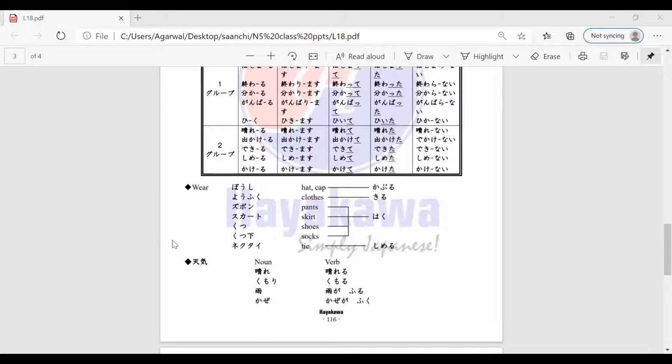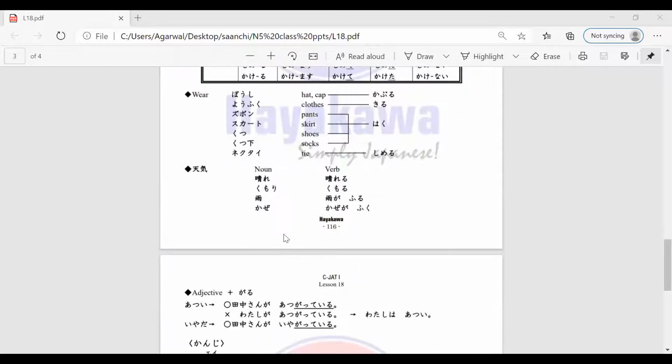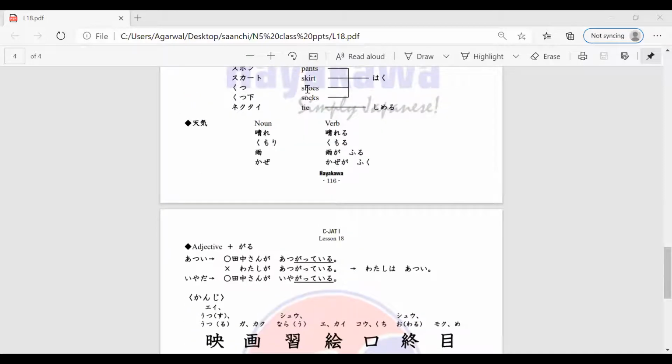No, sir. So if you go down, you'll see also in your hatten what is known as tenki, right? So tenki is nothing but the weather, right? So you have the weather hare, which is clear skies or sunny day, right? So the verb for that is hareru. Similarly, kumori is cloudy. Kumori. So the verb will be kumoru.